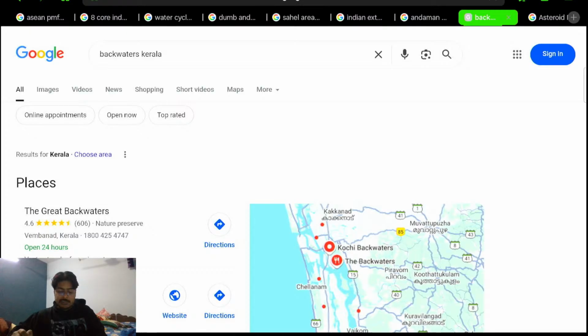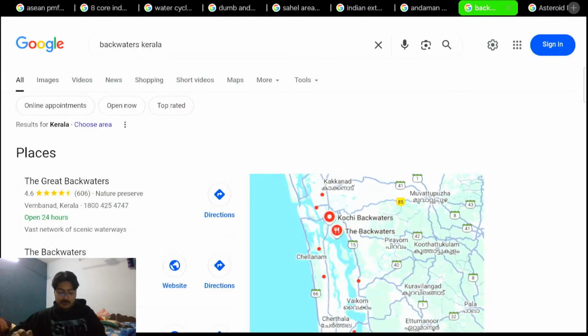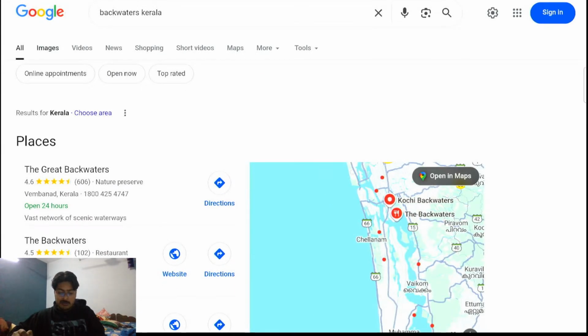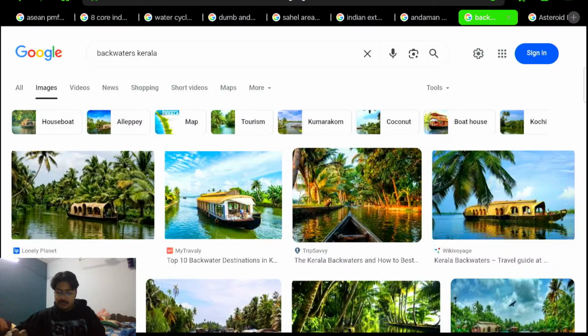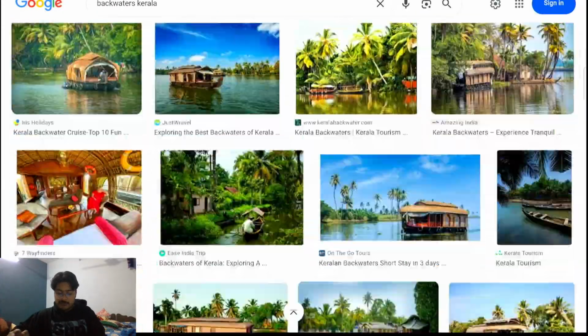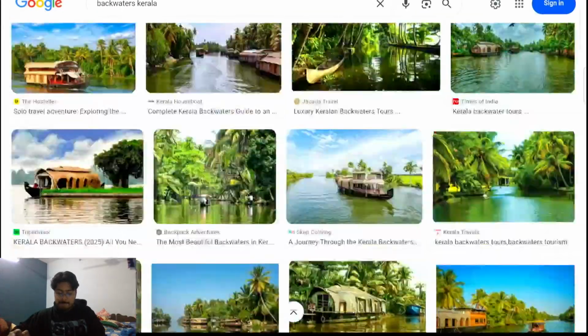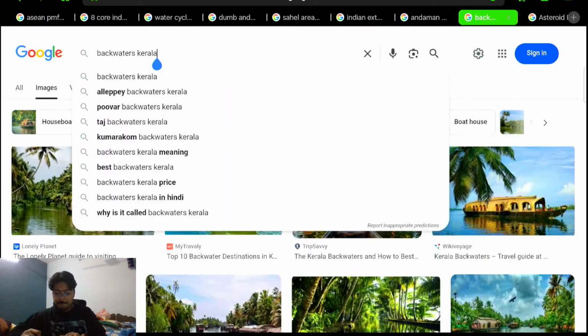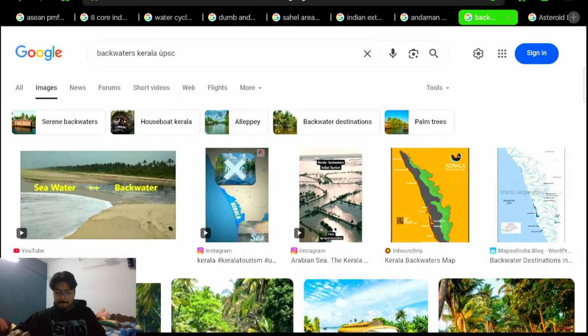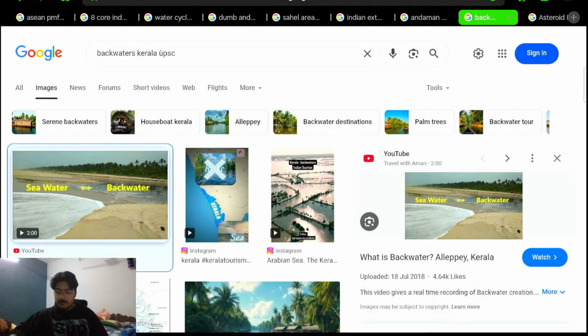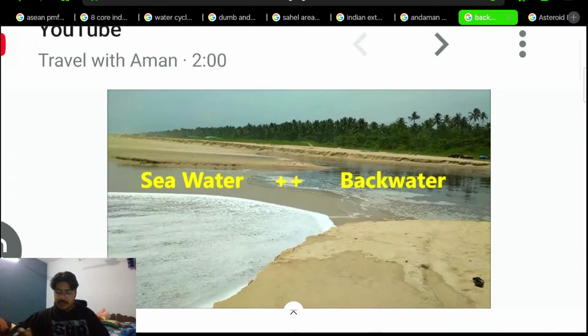So let us understand the backwater. This is the backwater, it is not very visible. From here you may have some understanding. This is the seawater.